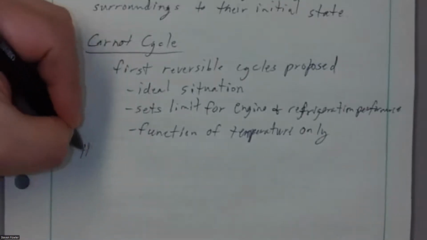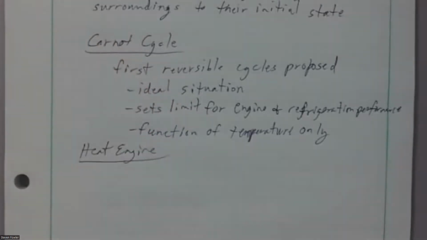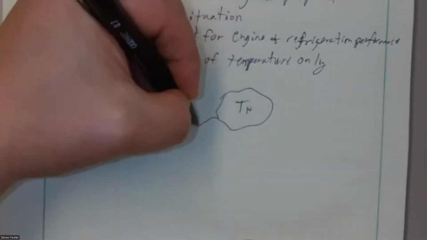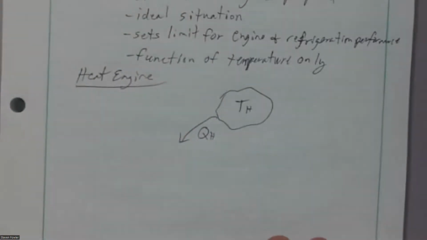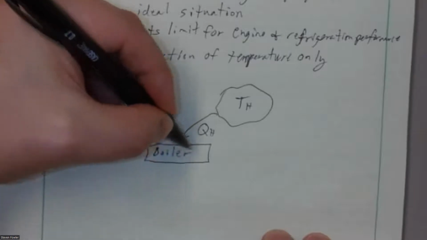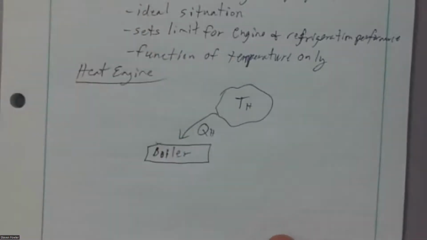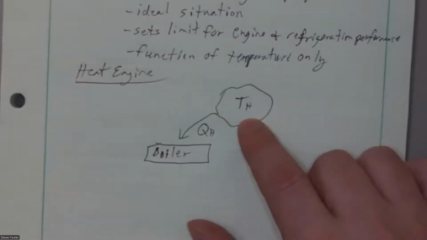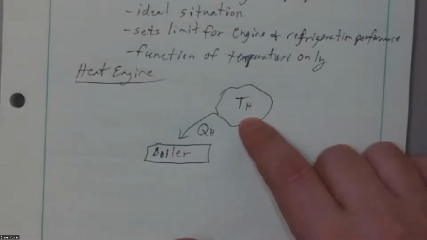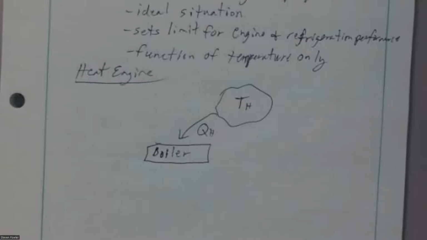So devices we would apply this to would be something like a heat engine. The heat engine is a device that's going to absorb heat from some high temperature source. That heat coming from that high temperature source is going to be absorbed into some sort of a heat exchanger, a boiler typically. So the boiler is going to have high temperature air being blown over some kind of a coal fire or natural gas fire, or maybe high temperature water coming out of a nuclear reactor. And then you're going to have a hot stream coming through this heat exchanger, and that's going to add heat to a cool stream.